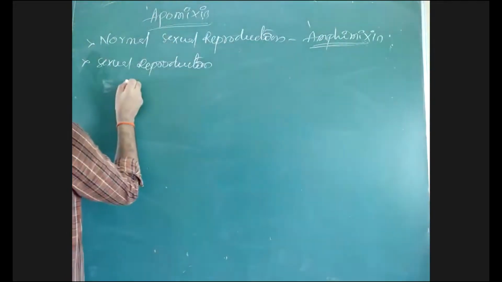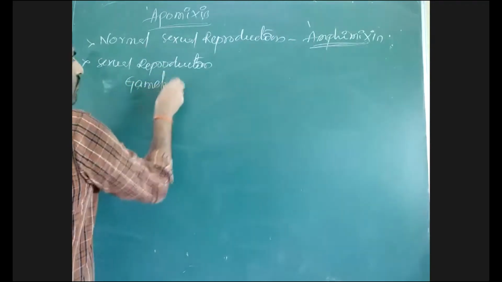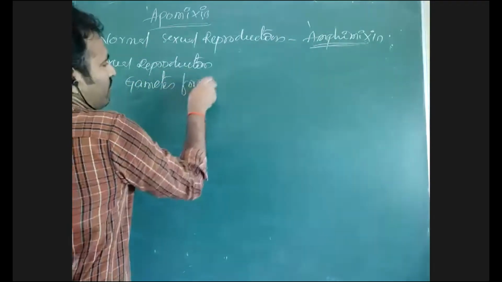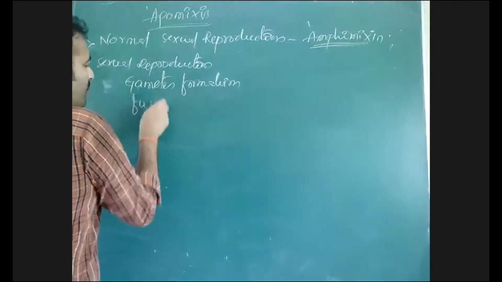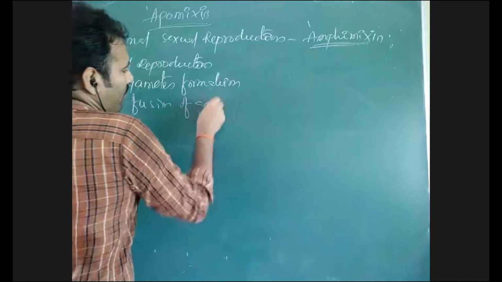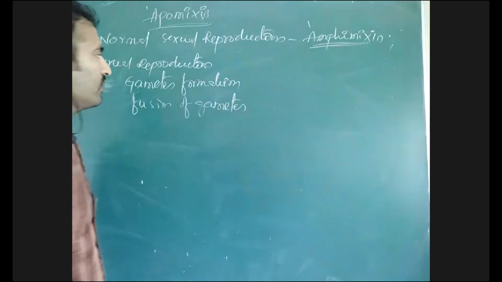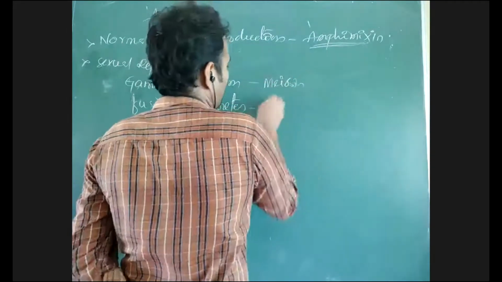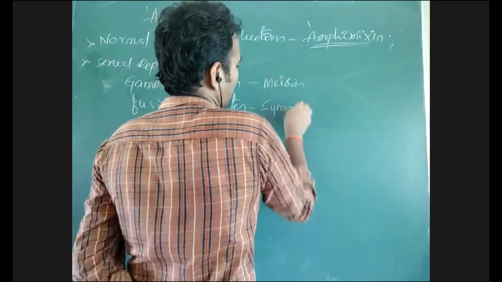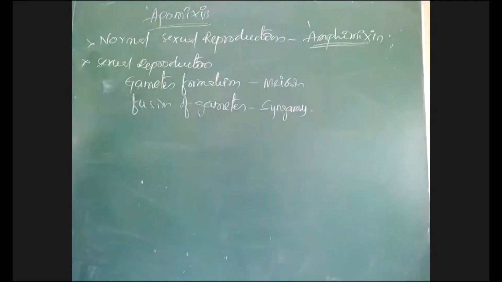It involves gamete formation and fusion of gametes. Gamete formation is by meiosis. Gamete fusion is called syngamy. Syngamy and meiosis are both steps involved in sexual reproduction.